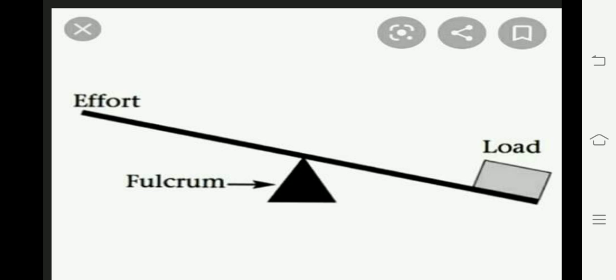The conclusion is that simple machines work on the principle of reducing the effort. Effort means we are applying less force, or the force applied to do the specific work which is done by us. So that means a simple machine makes our work easier. We can show this with an activity.